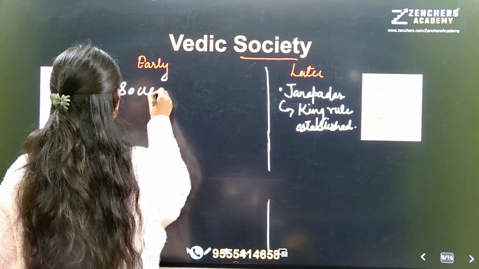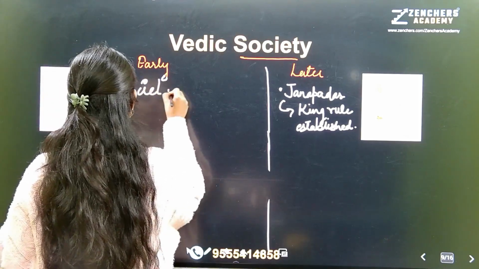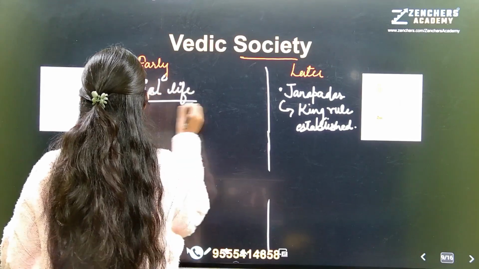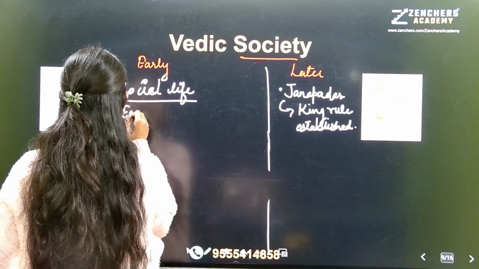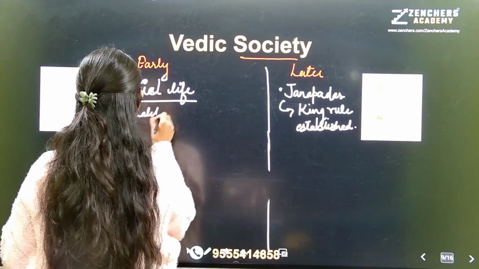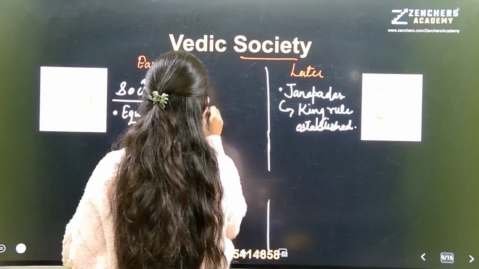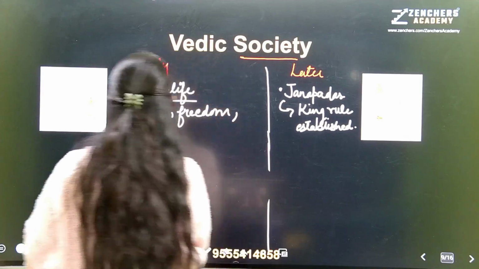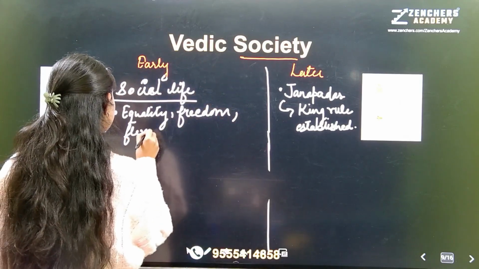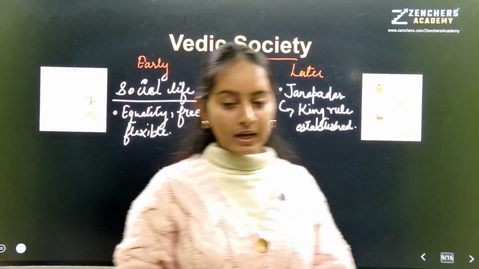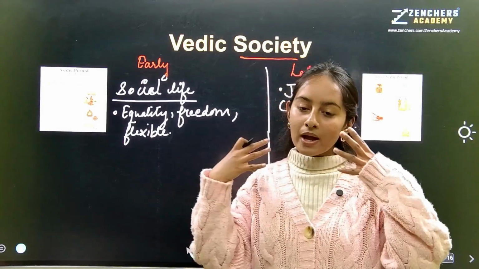See, there was equality. Clearly there was equality. Freedom was there. And what else? It was a flexible society. Flexible means people were free to do anything. Anything means they could do any work.